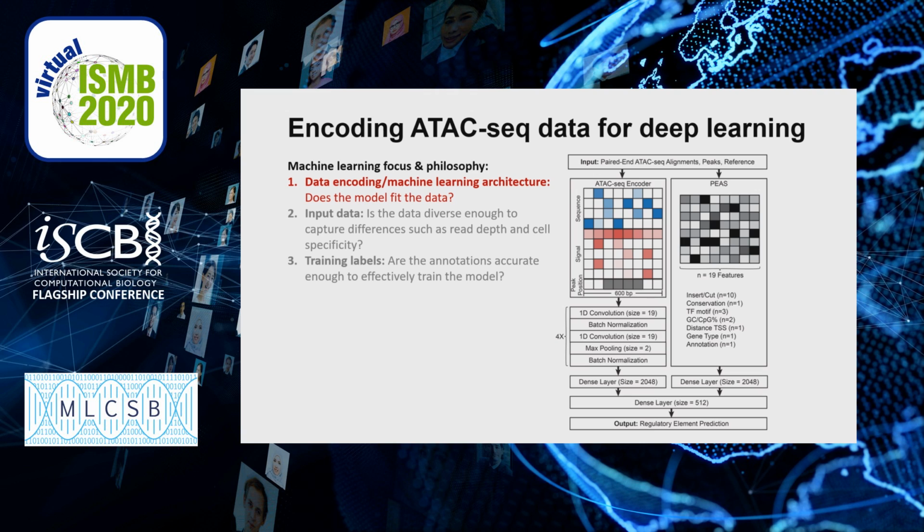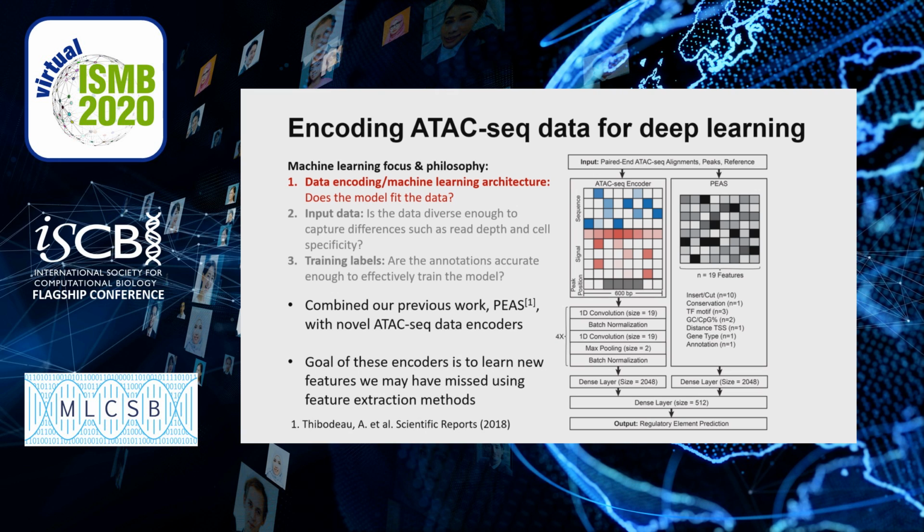As you can see on the right, we have our deep learning architecture where we combined our previous work, PEAS, with our novel ATAC-seq data encoders. And the goal of these encoders is to learn new features which we may have missed during feature extraction methods, which should help us better predict the cis-regulatory element function corresponding to these accessible regions identified by ATAC-seq.